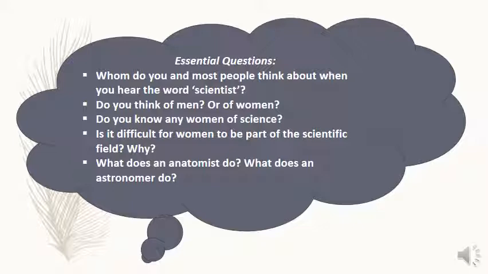What does an anatomist do? What does an astronomer do? We said that an anatomist is a person who studies the organs of our body, and an astronomer, as we know from the previous theme, space exploration, is a person who studies space and visits space in order to give us more information about outer space. So from the essential questions, I think our lesson is maybe about women scientists. Let's see.